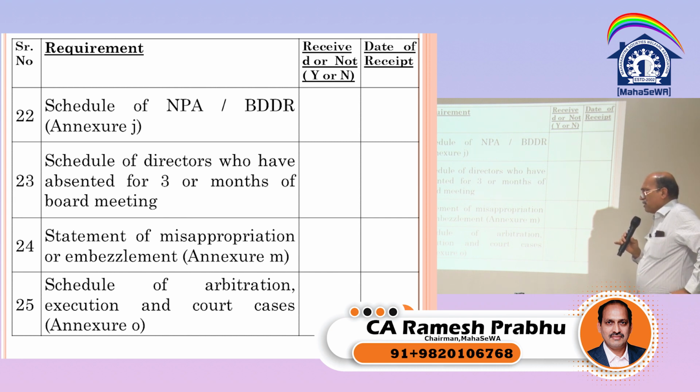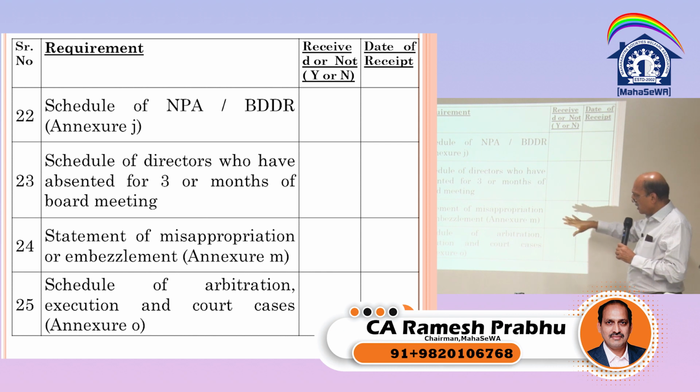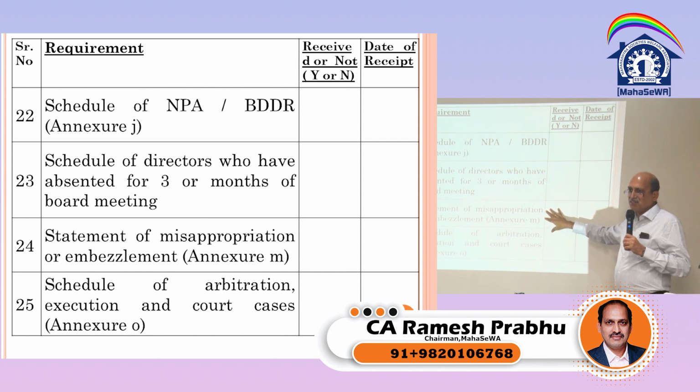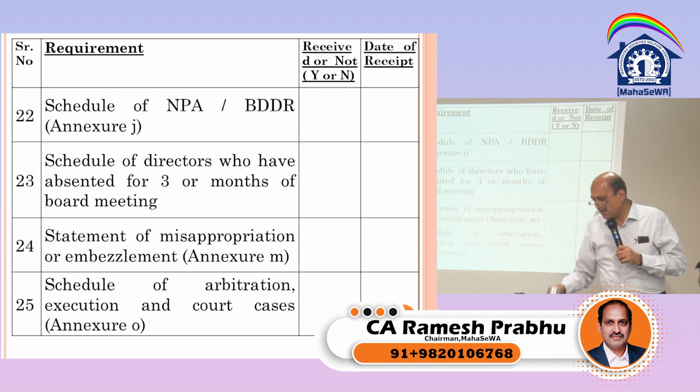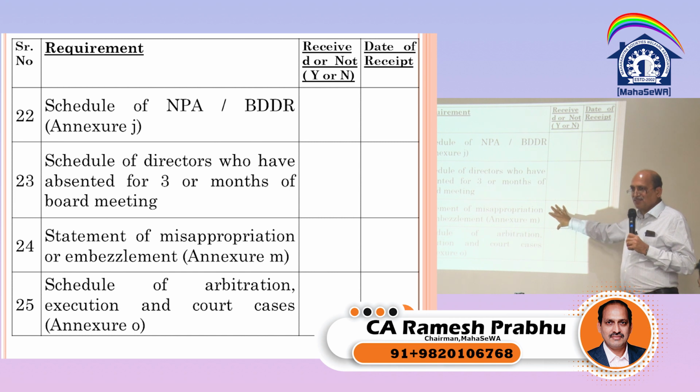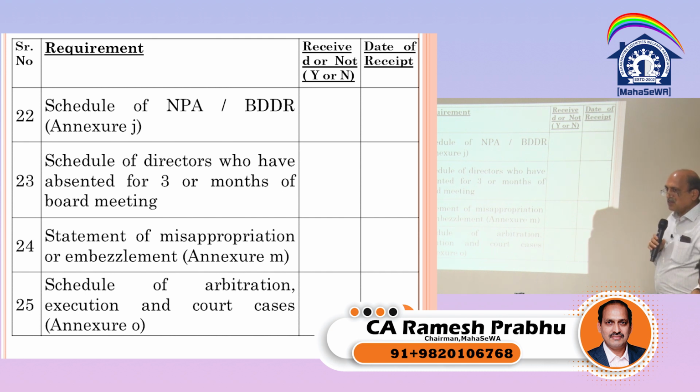Statement of misappropriation. If there is no misappropriation, then we have to take an annexure from them, a nil statement. There is no embezzlement as far as they are concerned. Of course, we will also verify, but at least we have taken an authentication, because now we write there is no misappropriation, there is no fraud. But even a statement from them can be obtained because they are doing the day-to-day affairs. So there is an Annexure M.